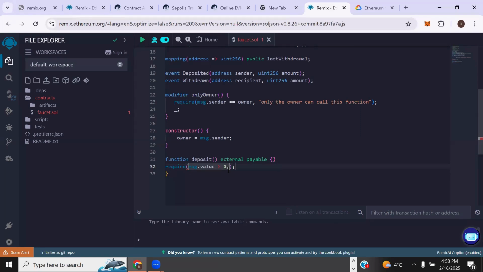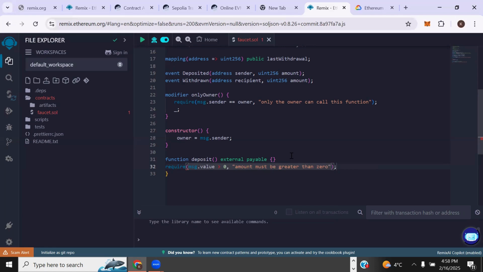If not, we'll say something descriptive for the error message. Something like, amount must be greater than zero.